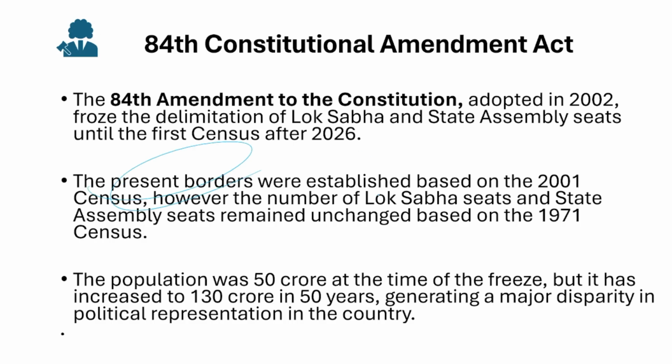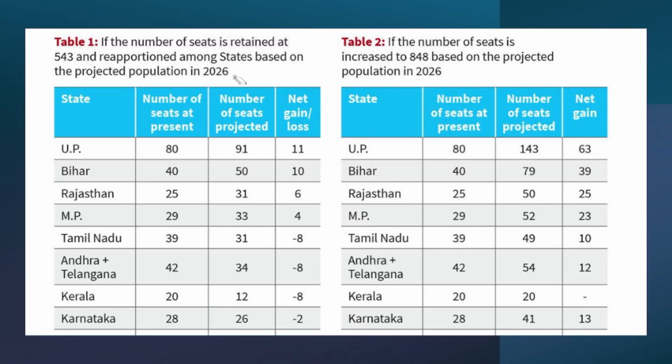The present borders that we see today were established based on the 2001 census. However, the number of Lok Sabha seats and state assembly seats remained unchanged, based on the 1971 census. That is, the 543 seats in Lok Sabha were not changed in the 2002 Delimitation Commission. After the 2026 Delimitation Commission, there are two possible scenarios that might occur.